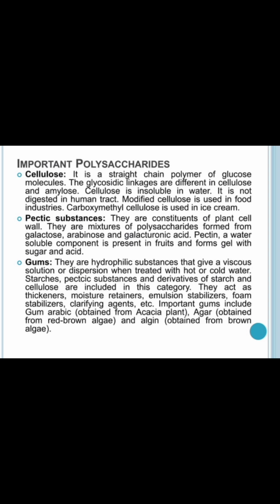Carboxymethyl cellulose is used in ice cream. Pectic substances are constituents of the plant cell wall. They are mixtures of polysaccharides formed from galactose, arabinose, and galacturonic acid. Then gums, which are hydrophilic substances. They give viscous solutions or dispersions when treated with hot or cold water. Starches, pectic substances, and derivatives of starch and cellulose are included in this category. They act as stabilizers and moisture retainers.